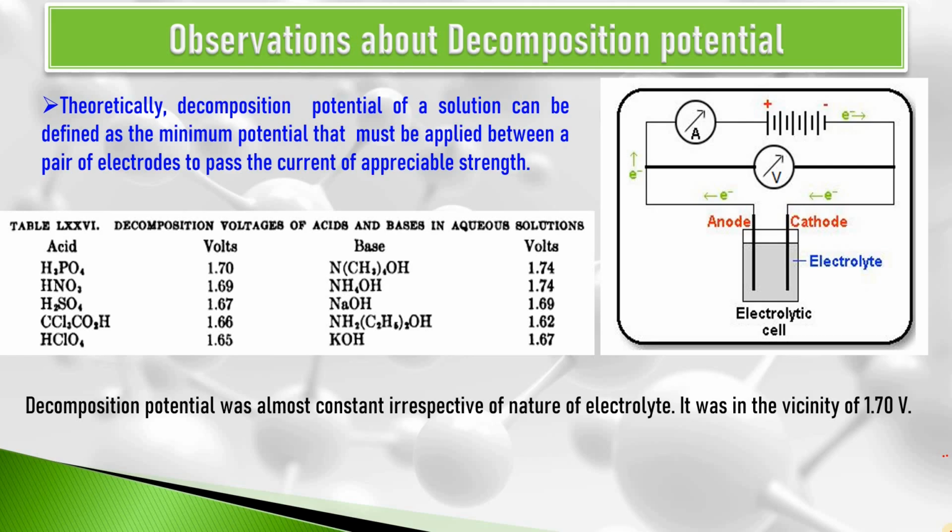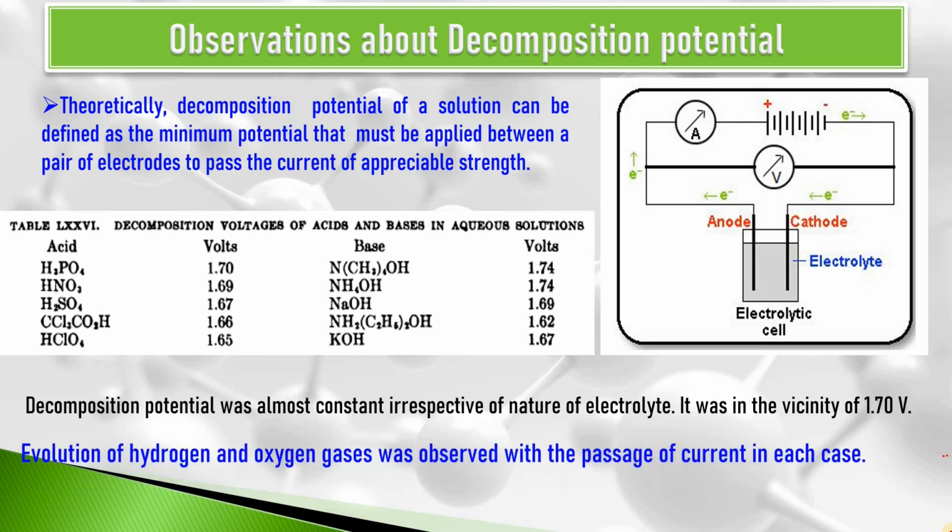Number one, decomposition potential was almost constant irrespective of the nature of the electrolyte, and as we can see, it was in the vicinity of 1.70 volt. Second, he observed that evolution of hydrogen and oxygen gases took place with the passage of current at this decomposition potential in each case, irrespective of the electrolyte taken.